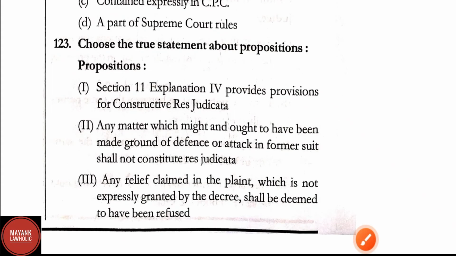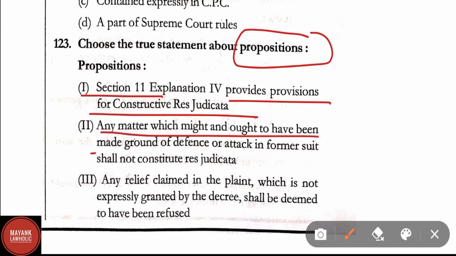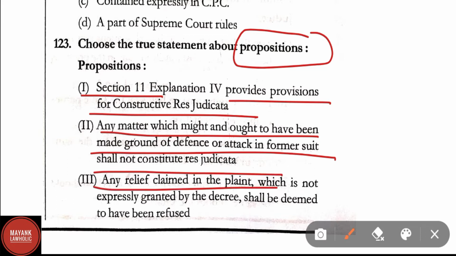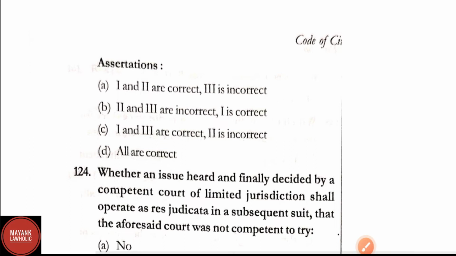Question number 123. Choose the true statement about propositions. Propositions are, first, section 11 explanation 4 provides the provisions for constructive res judicata. Second, any matter which might and ought to have been made ground of defense or attack in former suit shall not constitute res judicata. Third, any relief claimed in the plaint which is not expressly granted by the decree shall be deemed to have been refused. Here options are, first and second are correct, third is incorrect. First and third are incorrect, second is incorrect. First and third are correct, second is incorrect. All are correct.